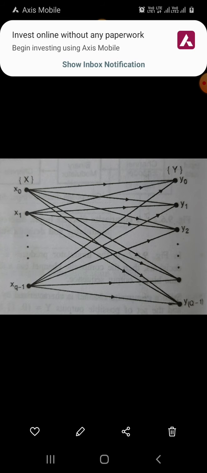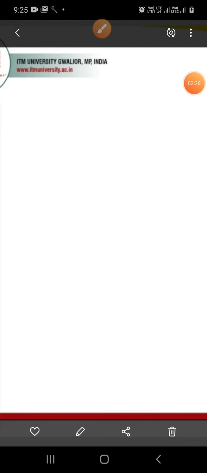See the figure. Here assume that the output symbols from the channel encoder are Q-ary symbols.